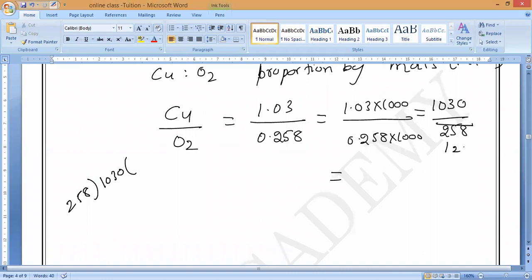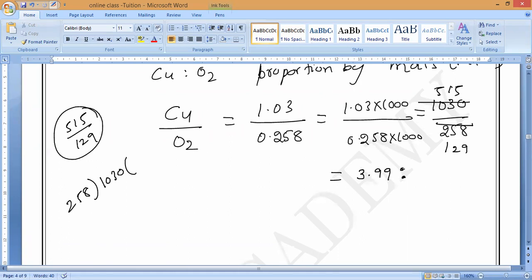2 ones are 2, 2 twos are 4, 2 nines are 18. This one, 2 fives are 10, 2 thirties are 60, 2 fifteens are 30. So 515 divided by 258 will come, 129. How much, Elamukil? Sir, 3 times it will come. Not 3 times, 3.99 times will come.